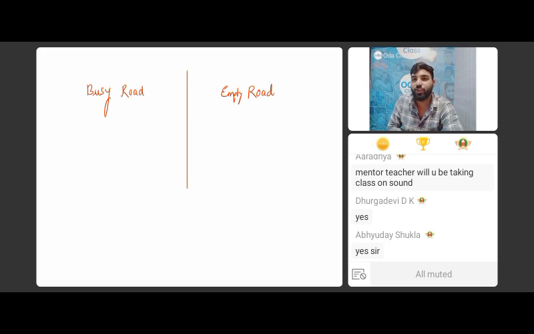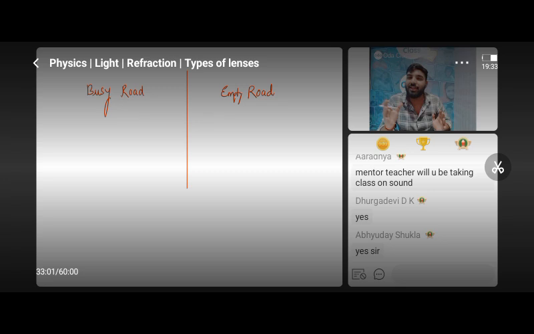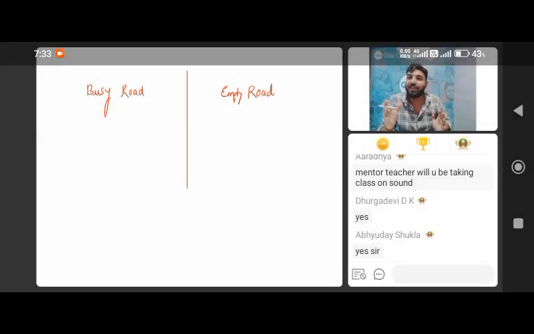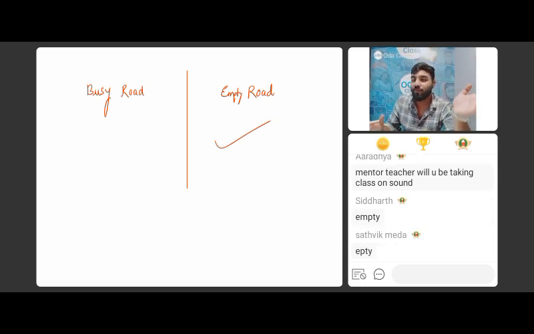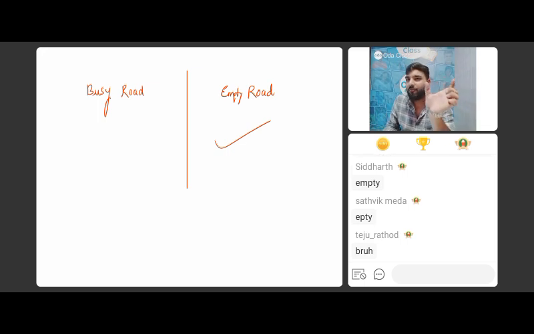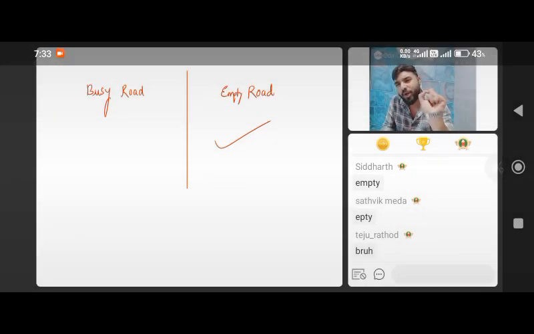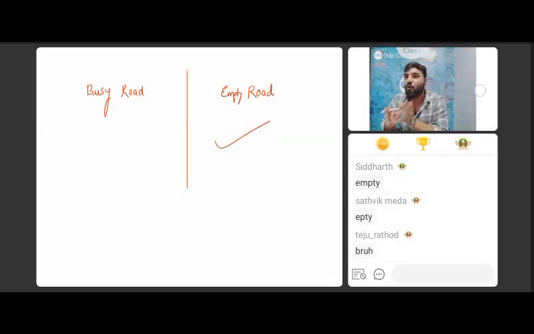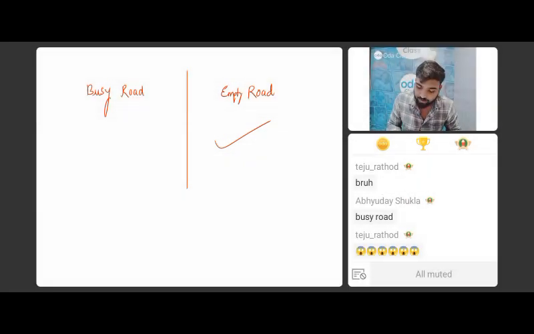Now students, if I ask you a question that if you have a bike, if you have a car, if you have a cycle, if you have just legs, on what road can you move really fast? कौन सी road पे एकदम fast जा सकते हो? Tell me guys. Where can you move really fast? Empty road, right? We can move really fast on an empty road, but we cannot go fast on a busy road. Now guys, will you hold this point in your mind for a minute? इस point को अपने दिमाग में रखो, right? Just hold this point for a minute in your mind that you can go very fast on an empty road, but you can go very slow in a busy road. Okay? ठीक है. Very good students.